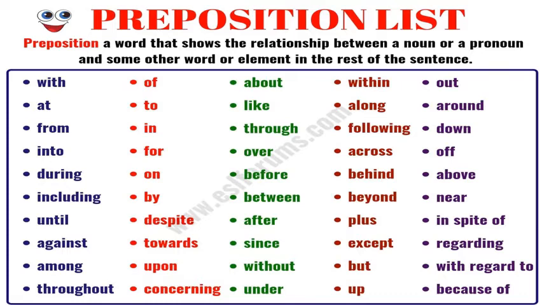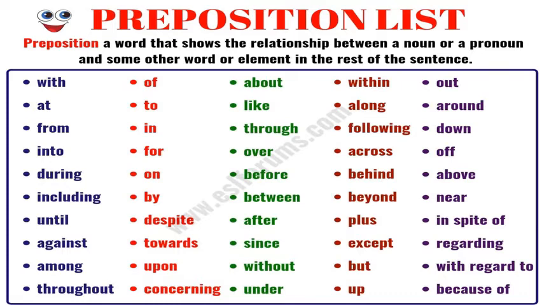However, you must always remember that some of these words may also be used as adverbs or conjunctions. Whether a word is an adverb, a conjunction, or a preposition depends on the work it does in a phrase, a clause, or a sentence.